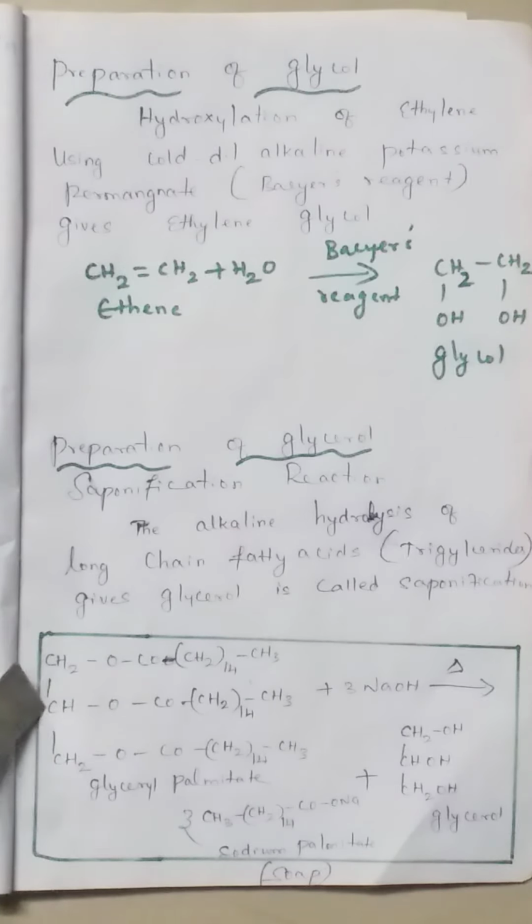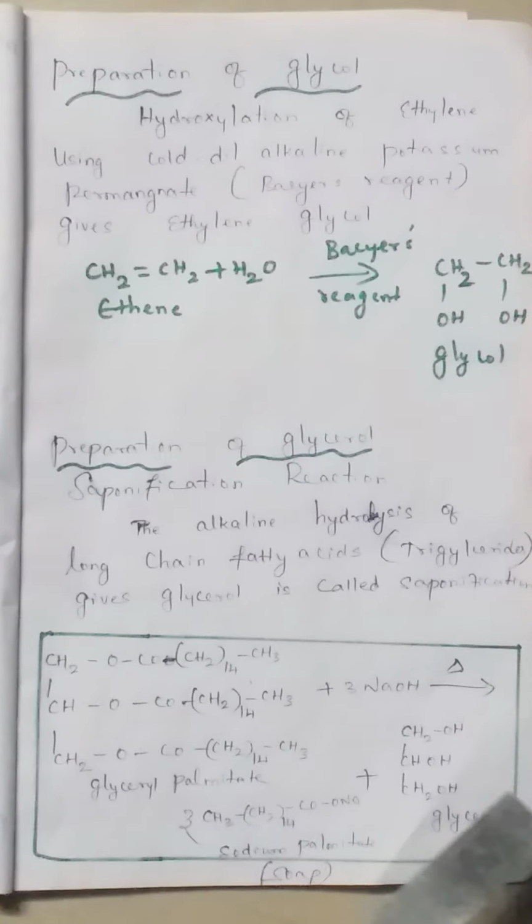Here CH2, CH, CH2, same oxygen, same CO group and the same CH2 14 and CH3. This full structure we call a long chain fatty acid ester, and specifically it is named glyceryl palmitate, that is the ester of palmitic acid. When it is hydrolyzed with alkali, that is on heating with 3 molecules of NaOH, it forms glycerol. Easy one. Here 3 hydrogens are there from NaOH. So these 3 hydrogens combine with this molecule CH2O, CHO, CH2O.